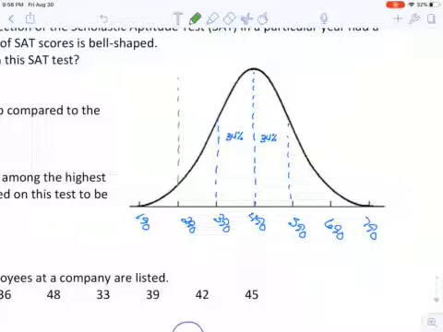If I know 95% lives completely between the green, and I know 68% is already spoken for here, then I can find the leftover by subtracting 95 and 68. So 95% minus 68% leaves me with 27% total, but I have to chop it into two halves. Half will be over here, so here's 13.5%, and half will be over here, 13.5%.